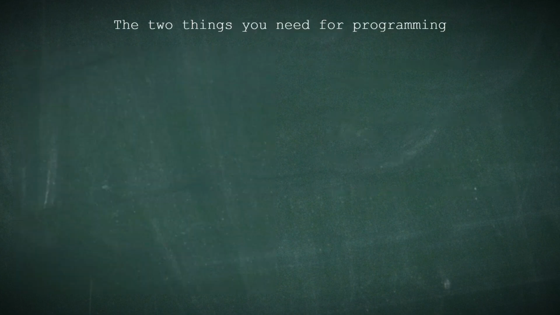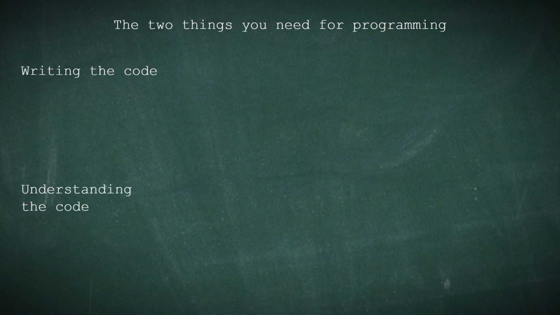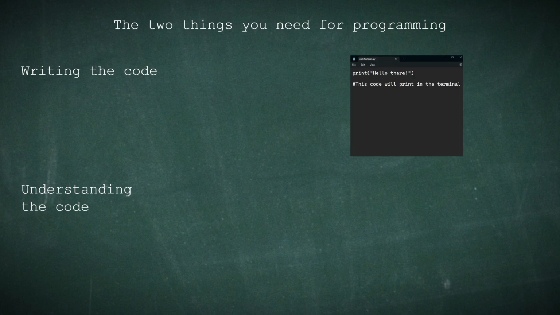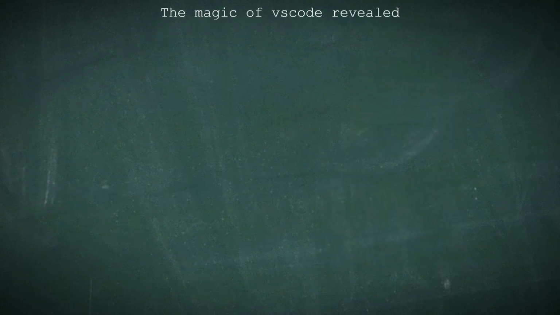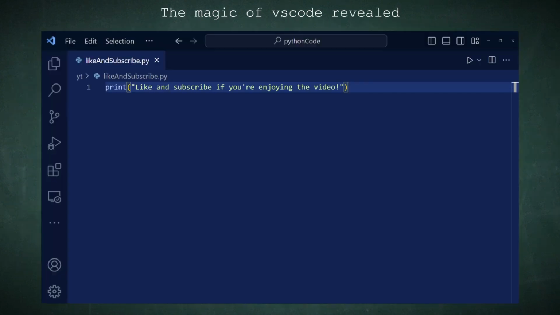At the end of the day, in order to make a program, you need a way to write it and a way for your computer to understand it. Text editors let you write it, while the terminal helps your computer understand the code. VS Code, in reality, is just an embellished text editor with a built-in terminal.